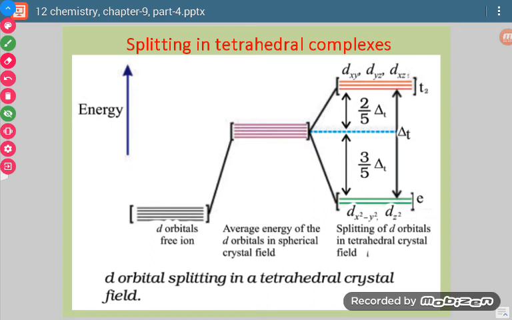The E set has lower energy, 60% of the total energy of separation compared with the earlier degenerate d orbitals, and T2 is 40% of the total energy of separation.